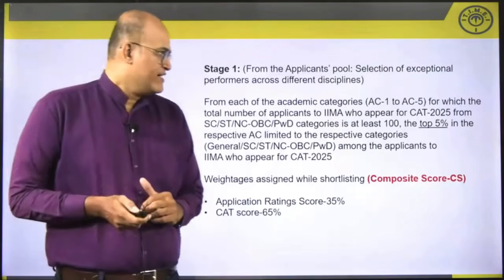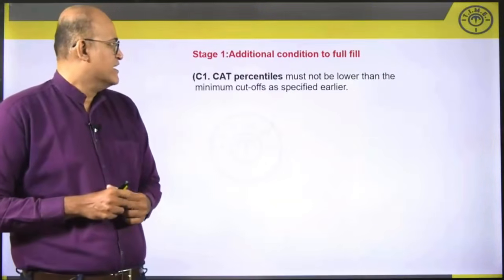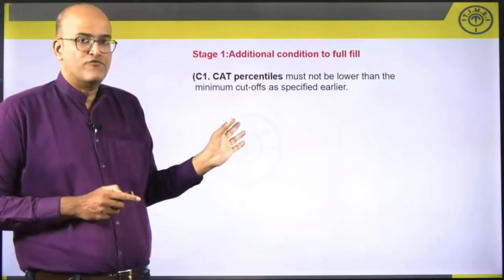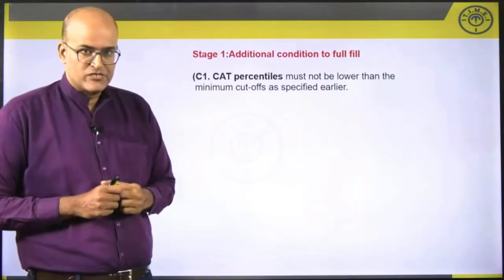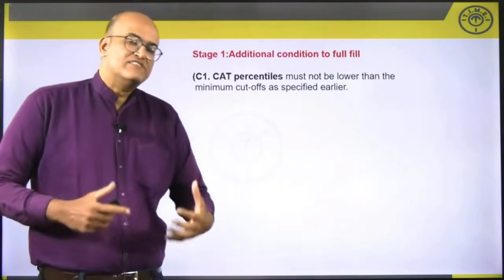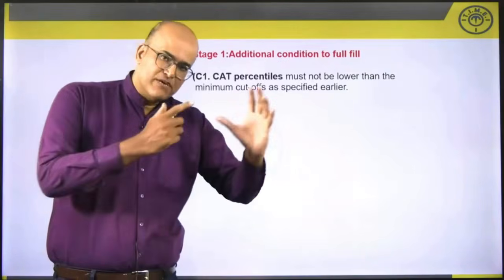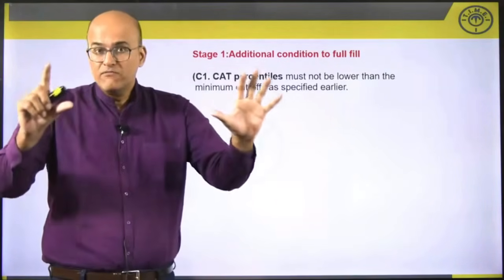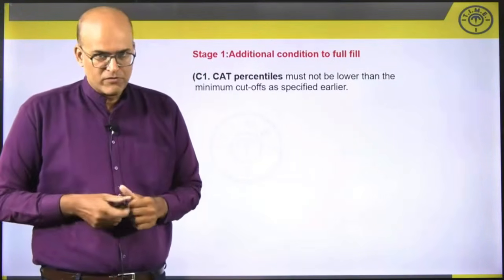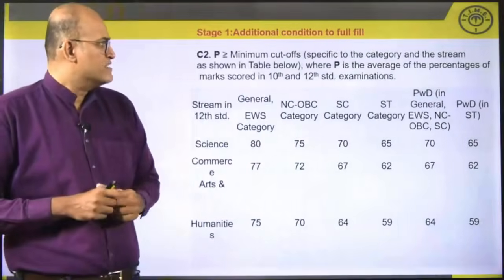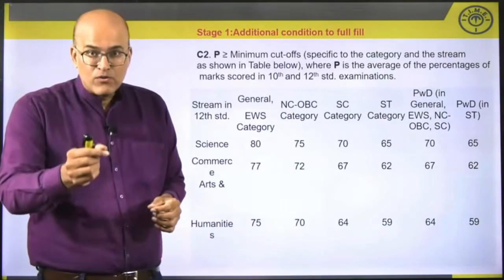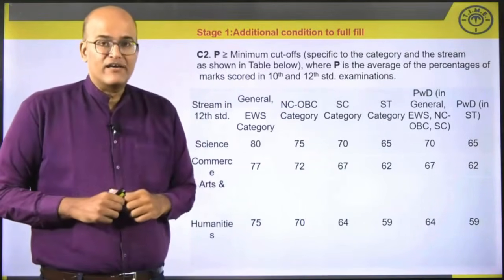Now, interestingly, they have mentioned that in addition to this, you also need to fulfill some conditions. Which conditions do you need to fulfill? Condition number C1 is basically CAT percentiles. You remember in the beginning of this session, I showed you the minimum required CAT percentile. That is C1. That definitely needs to be fulfilled. Then C2 is going to check your 10th and 12th performance. There is a minimum required 10th and 12th performance.